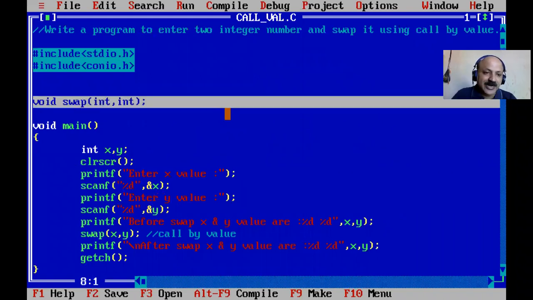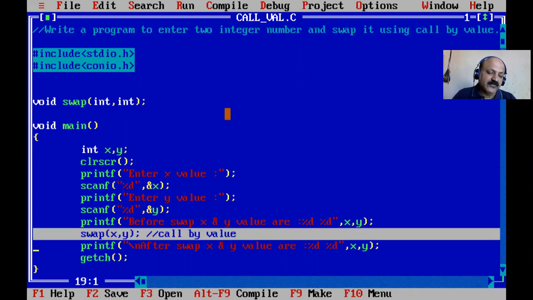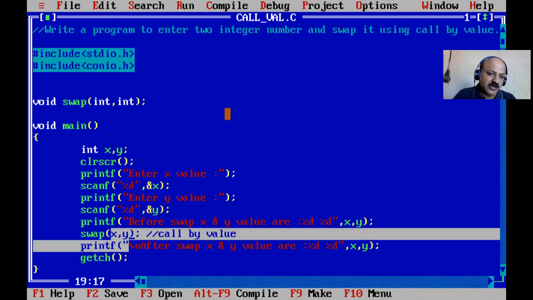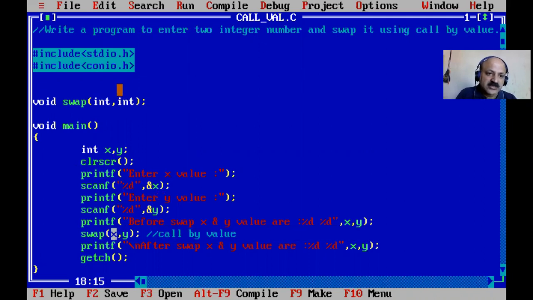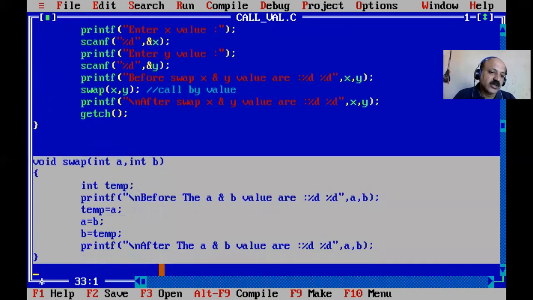Before the main, you write the function declaration. Here the variable name is optional and the semicolon must be there. Then that is a call inside the main function. Yes, calling, and the variables in the call are known as actual arguments, and give them in the order of the declaration, here integer, character. So follow the order and the number of variables you can pass, not more. Like here I cannot pass 3 because there are only 2 in the declaration. And after main, that is the definition of the UDF, user defined function.